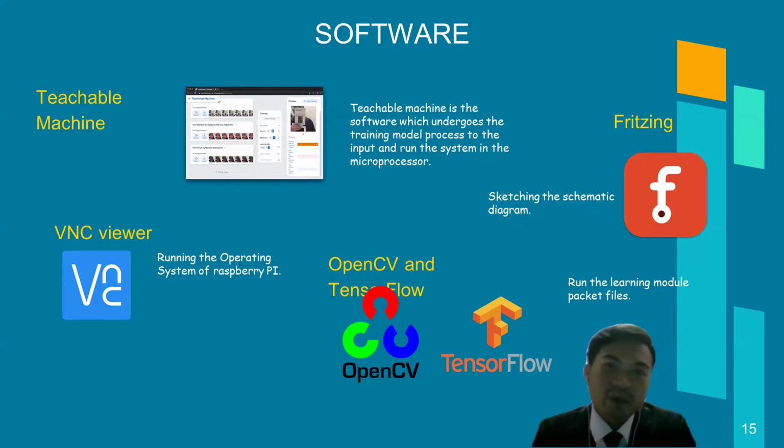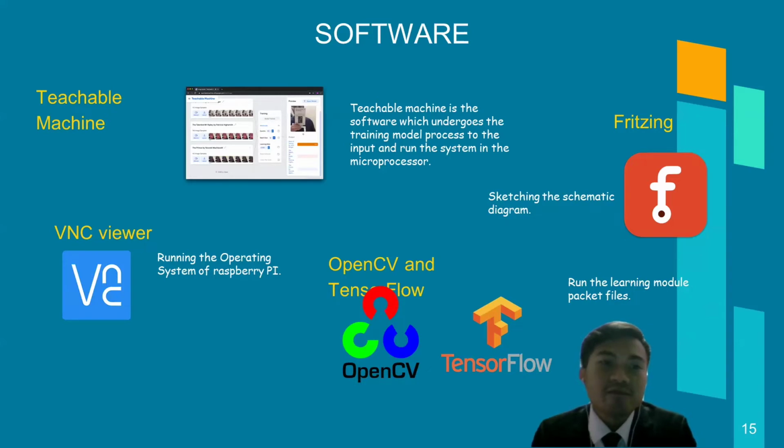So for the software that has been used in this project, firstly is the Teachable Machine. Teachable Machine is the software which undergoes the training model process to the input and runs the system in the microprocessor. Next, we have Fritzing. Fritzing is the software for sketching the schematic diagram.